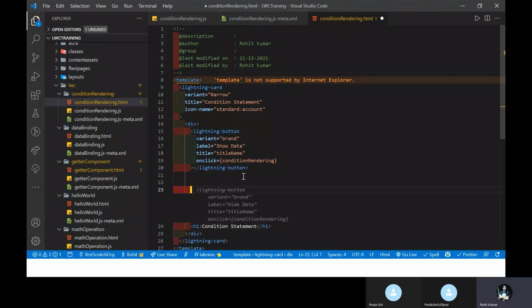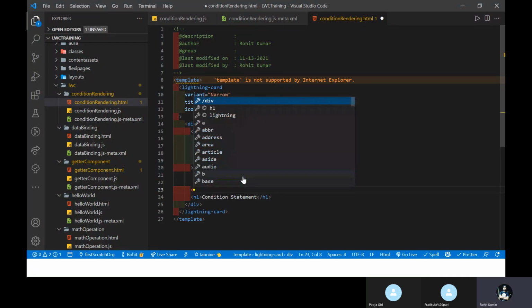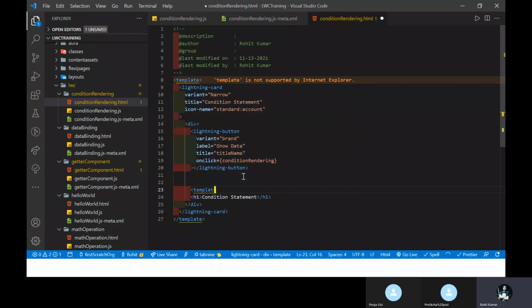So how to apply? Always remember, once you use any conditional directive, so always use this. Can you hear me? Hello. Yes, Rohit. Okay. Once you use any if else directive, always use this tag, template.